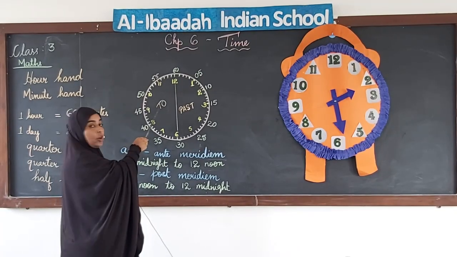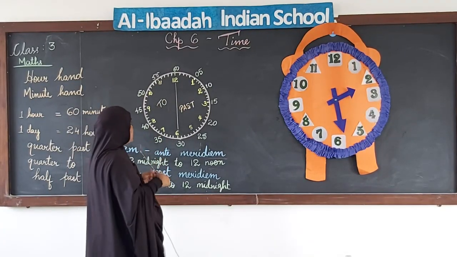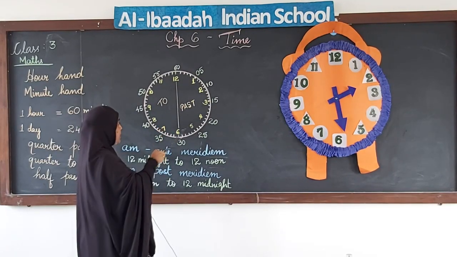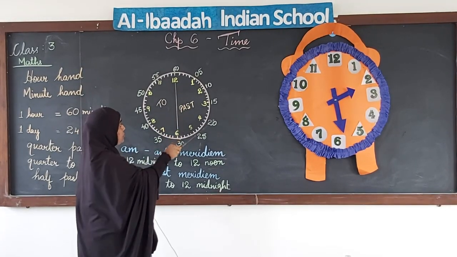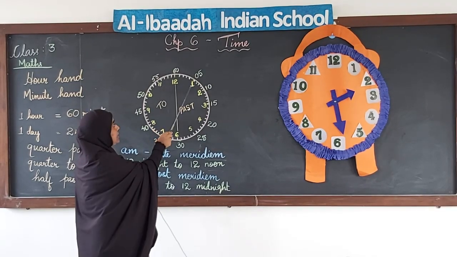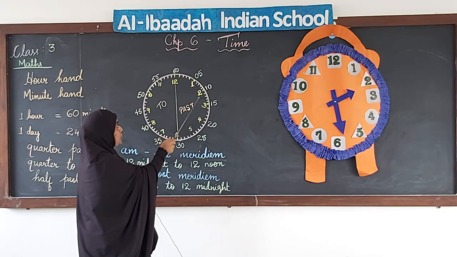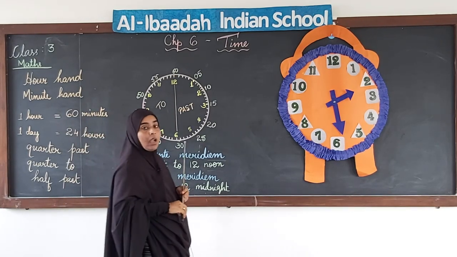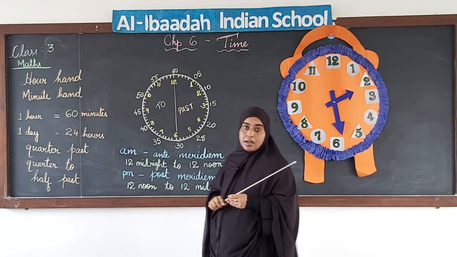If you look at this clock over here, you can see I have written the numbers inside from 1 to 12 and outside I have written a few numbers. Now, these numbers which are written inside, 1, 2, 3, 4, 5 till 12, they are the hours.